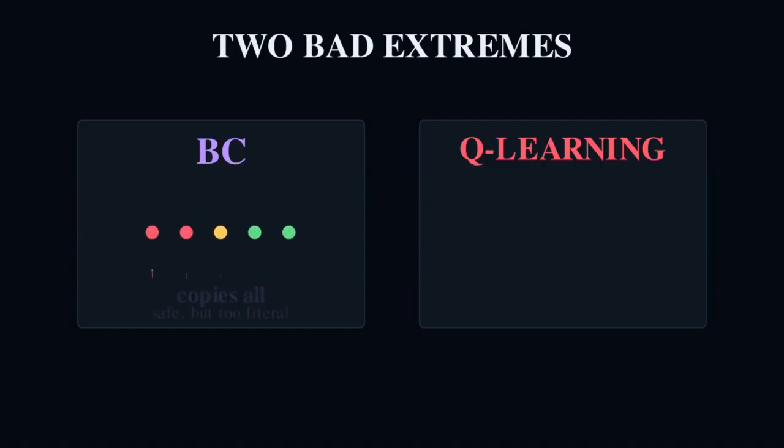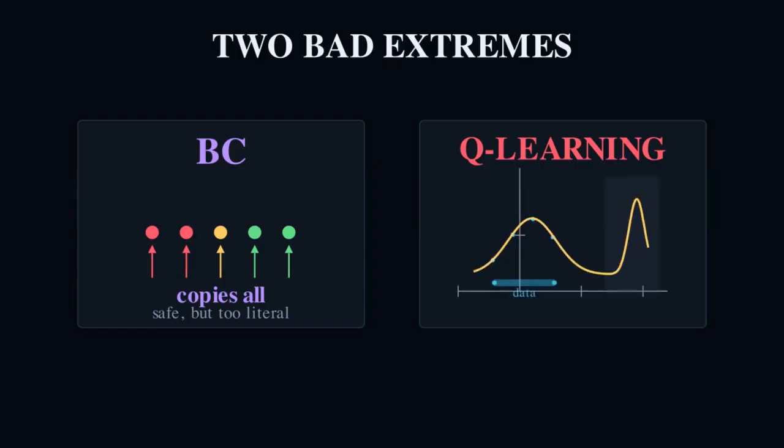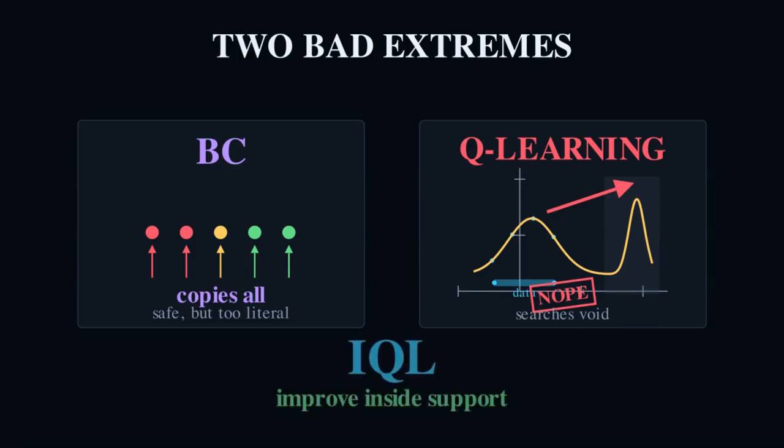This is why behavior cloning starts to look pretty appealing, as behavior cloning basically says, don't go searching through actions you've never seen and just copy what's in the dataset. And honestly, it does help as it keeps the policy close to real actions from the data instead of wandering off in some unsupported part of the action space. But there's a catch. The dataset is not perfect. It has good actions, but also has boring, messy, and sometimes just bad actions. So if we copy the data, we stay safe, but we don't really get much better. We want something to improve on the policy without making up actions the dataset never supports.